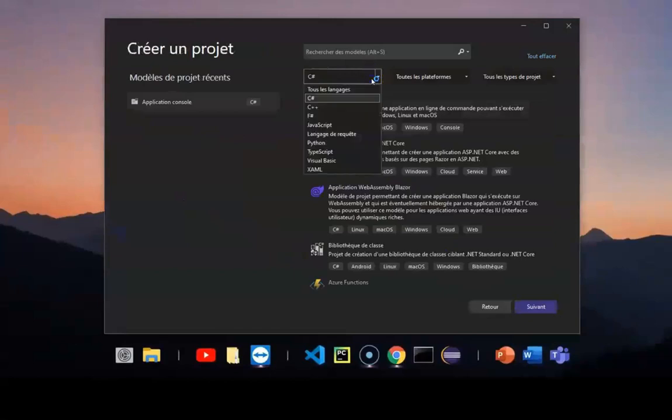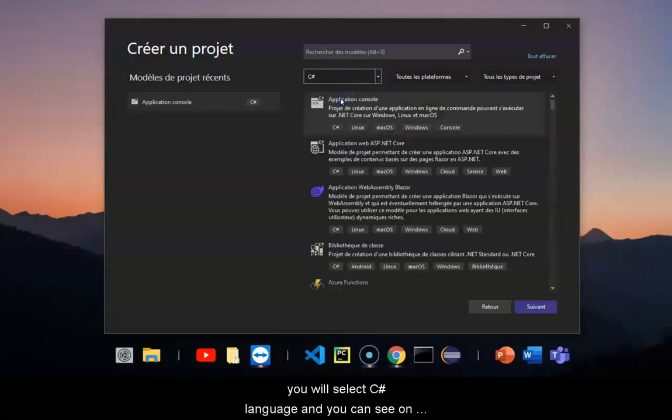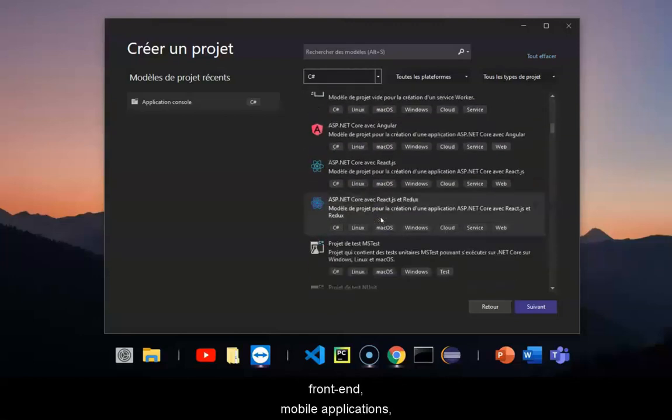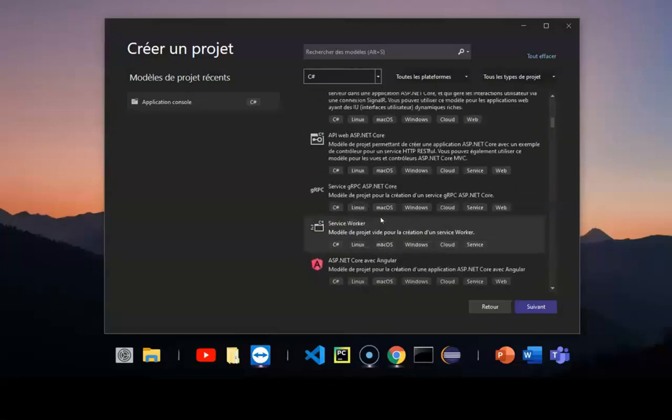From there, click on Create a Project. As you can see, there are multiple programming languages. Visual Studio is not limited to C#. Indeed, you can choose C++, JavaScript, Python, and so on. Thus, you will select C# language, and you can see on this list that we can do many things with C# language. For instance, you can create web applications, backend, frontend, mobile applications, games, etc.